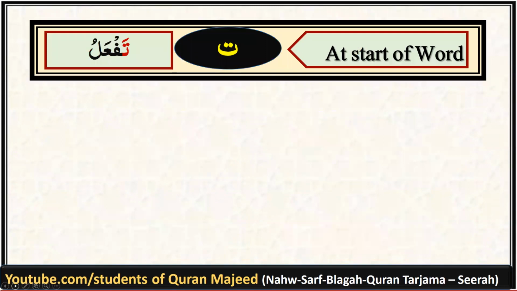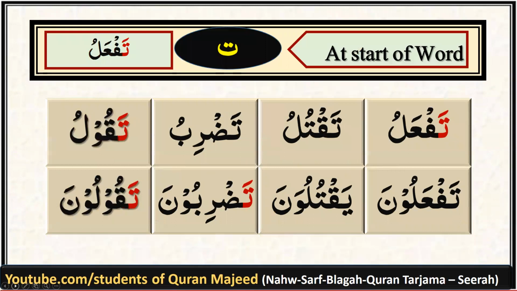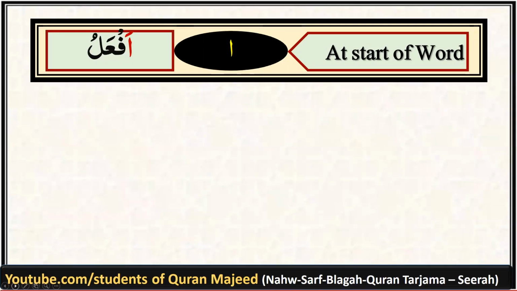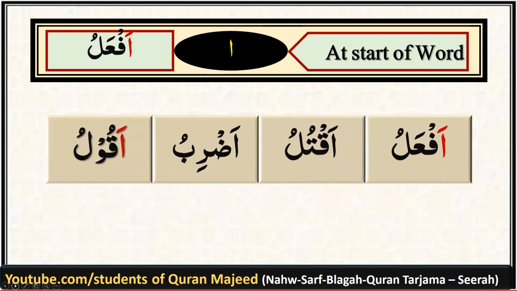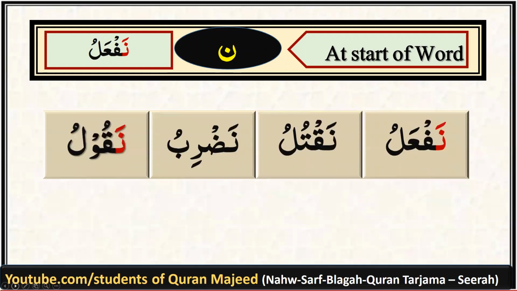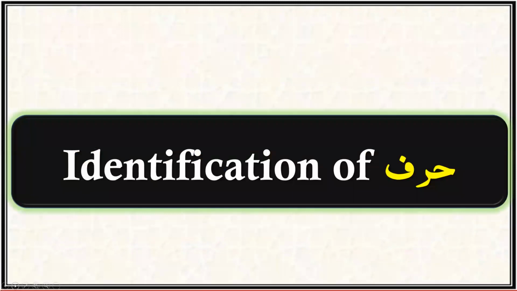Examples of words which begin with the ta are also fail, like taf'alu, taqtulu, tazribu, taqulu, taf'aluna, taqtuluna, tazribuna, and taquluna. Examples of words which begin with the alif are also fail, like af'alu, aqtulu, azribu, aqulu, etc. And the examples of words which begin with the noon, which can be identified as fail, are naf'alu, naqtulu, nazribu, naqulu. Alhamdulillah.